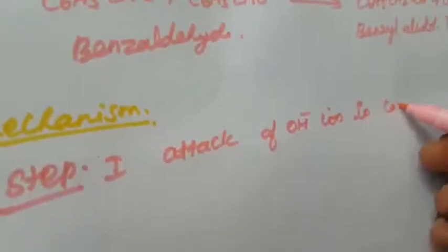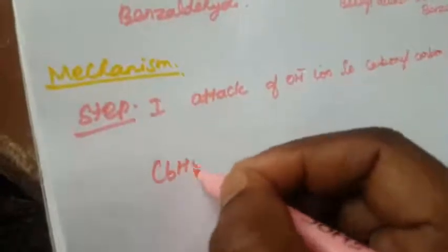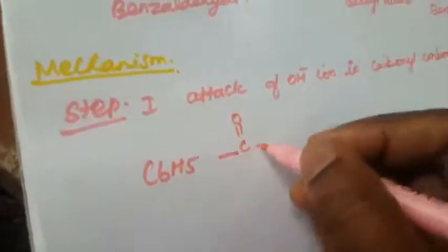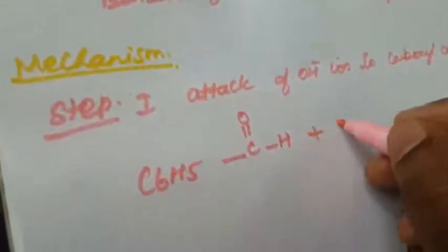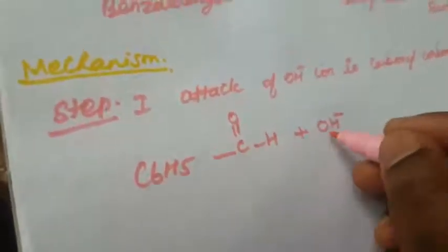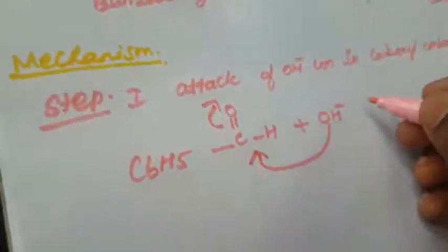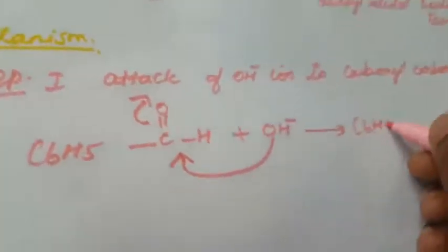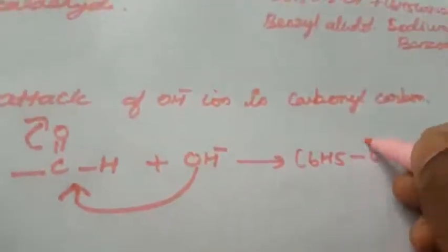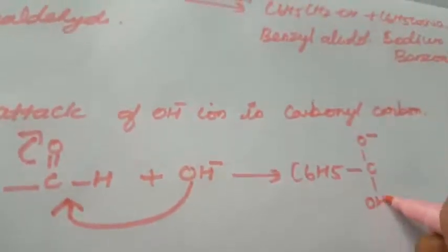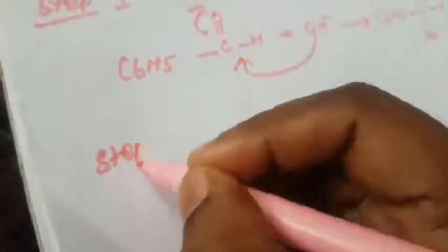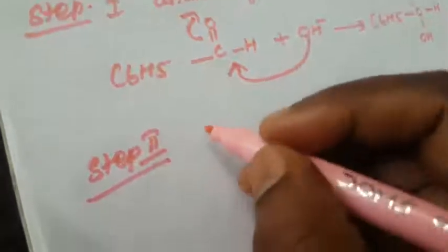The OH is attached to the carbon, forming a negative charge on oxygen, giving C6H5CH(OH)O minus. Next is step 2: transfer of hydride ion.